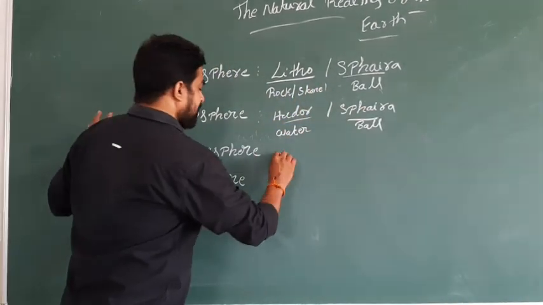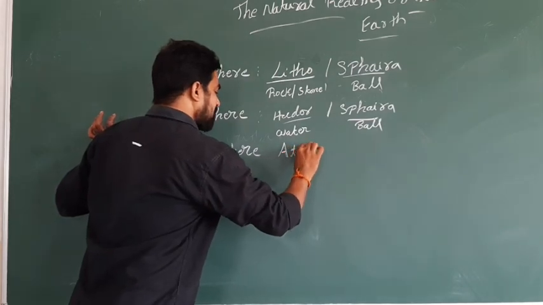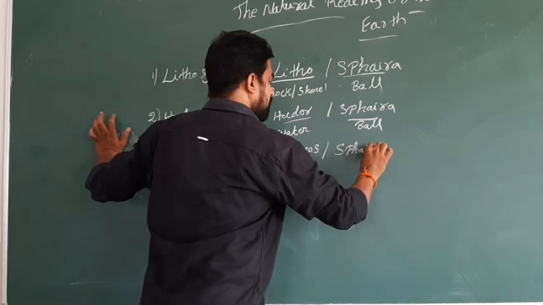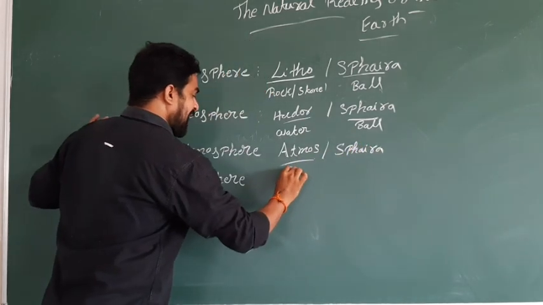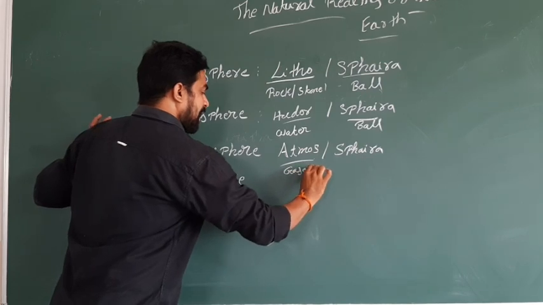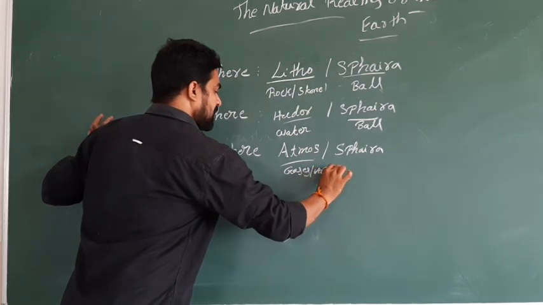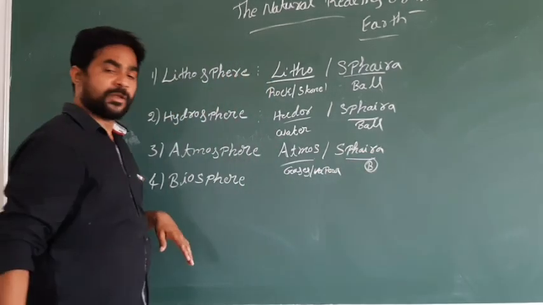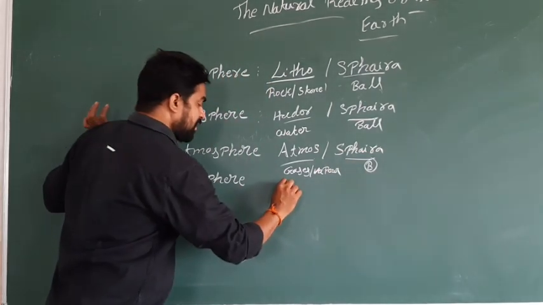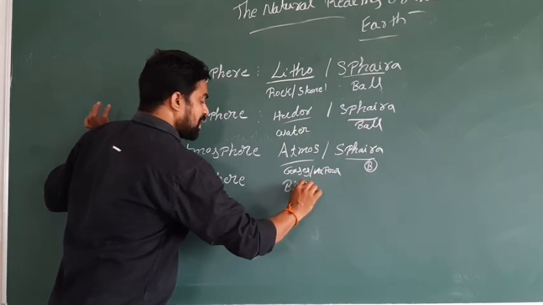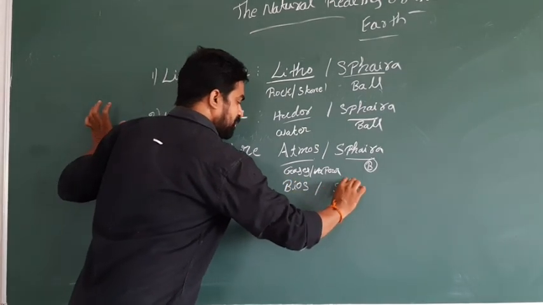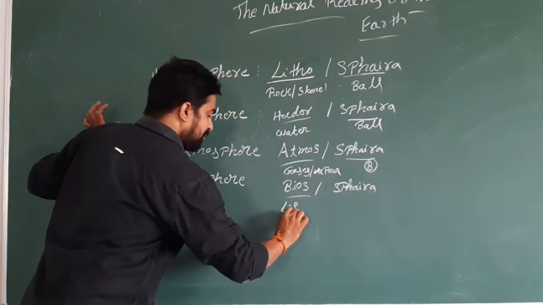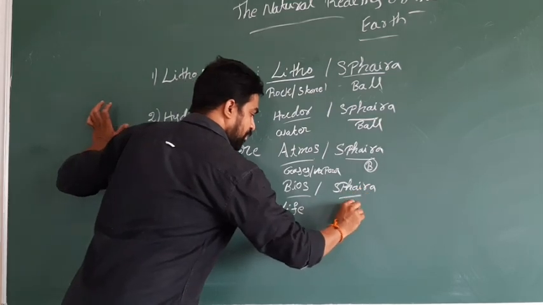Atmosphere is a word taken from the Greek words atmos and spira. Atmos means gases or vapor. Spira similarly means ball. Biosphere is a word taken from the Greek words bios and spira. Bios means life. Spira means ball.